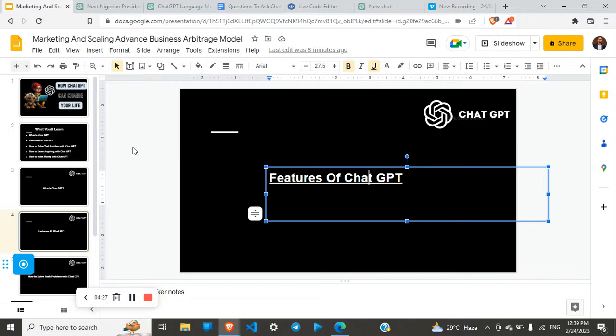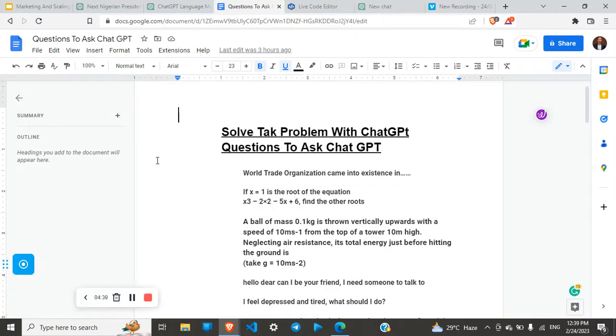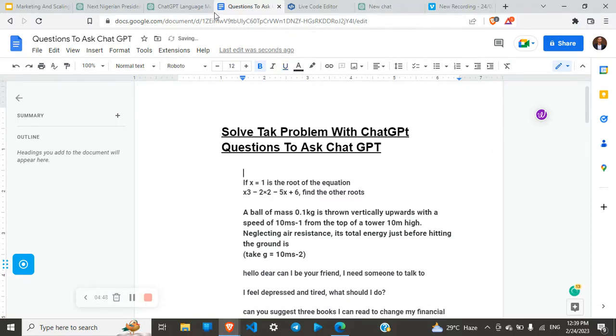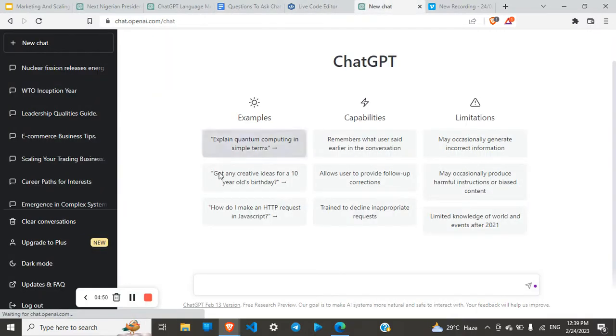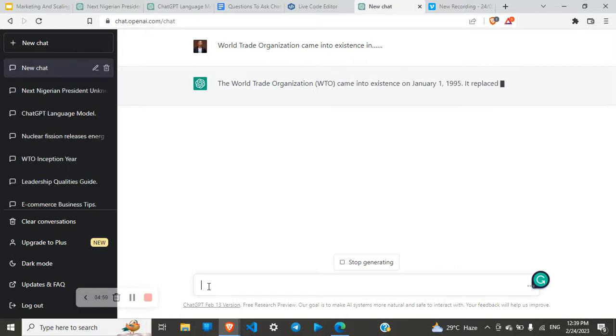So the next thing we have here is we'll be looking at how to solve tax problems with ChatGPT. So we'll be looking at some tax problems we want to solve with ChatGPT. Here I've been able to extract some questions that I'll be asking ChatGPT. So let's get started with the first question. World Trade Organization came into existence when? So I'm just going to cut this, and I'm going to paste it here.